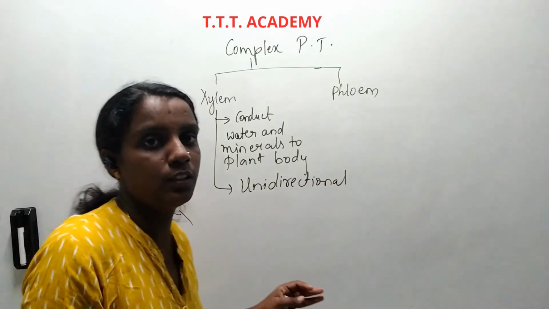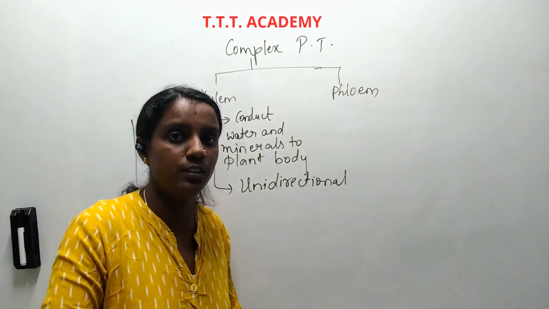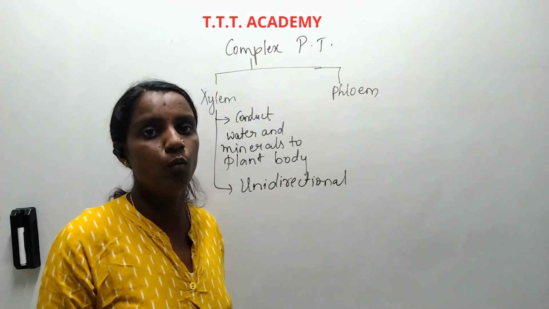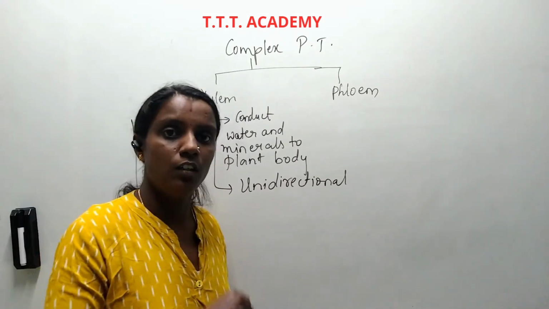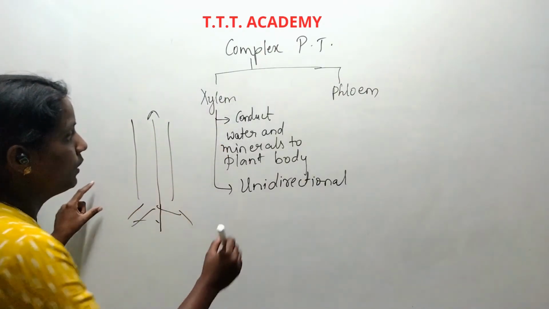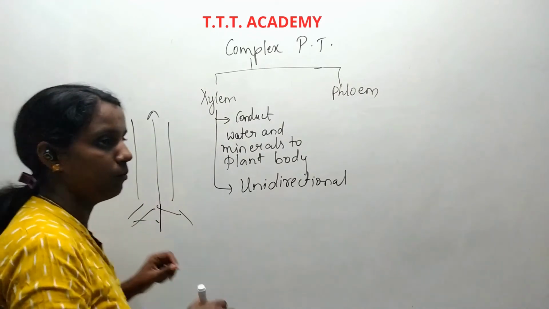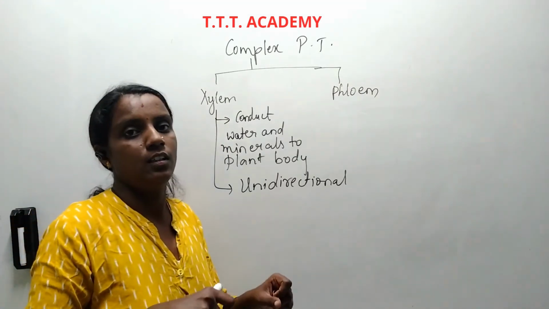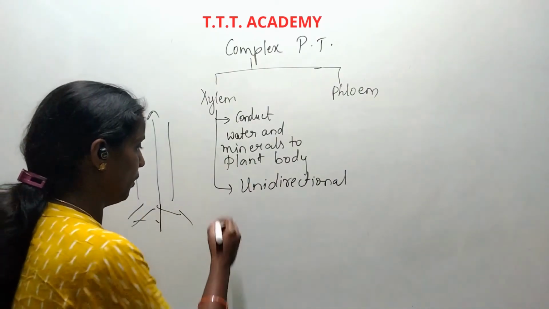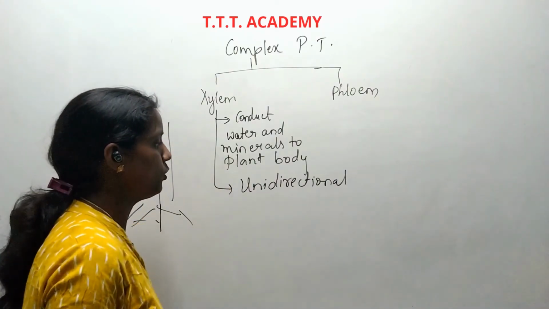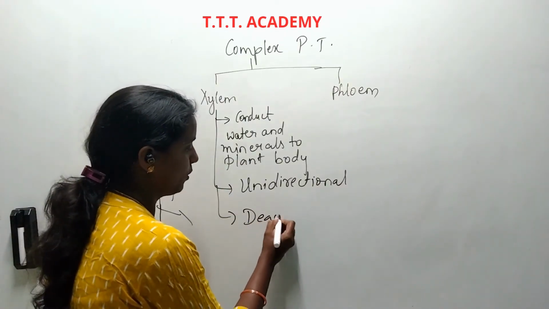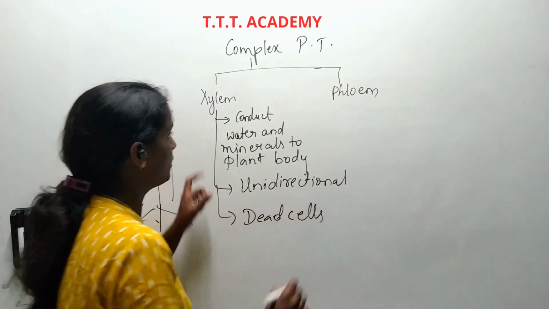Diffusion and osmosis mean the movement of minerals or water from the higher region to the lower region. So there is only one direction. Water and minerals are absorbed in the roots and passed to all parts of the plant body. And these xylem tissues are present in dead cells.